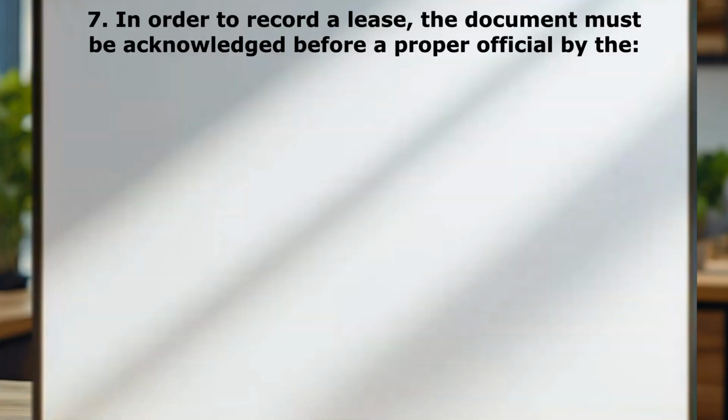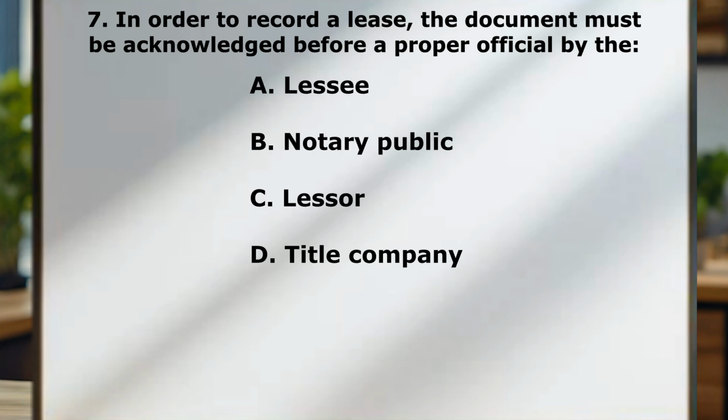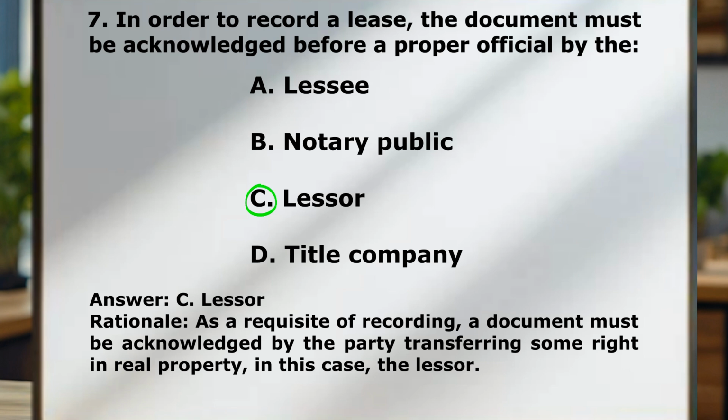Question number 7. In order to record a lease, the document must be acknowledged before a proper official by the A, lessee, B, notary public, C, lessor, D, title company. Correct answer here is C, lessor. As a requisite of recording, a document must be acknowledged by the party transferring some right in real property. In this case, the lessor.